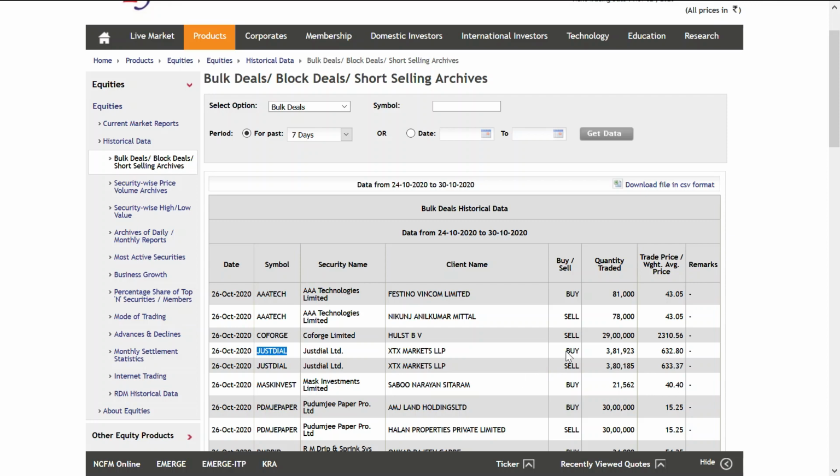What they did: they bought 3,81,923 quantity at an average price of 632.80. To buy this much, they need at least 24 crore and 16 lakhs, in case they want to use full cash.